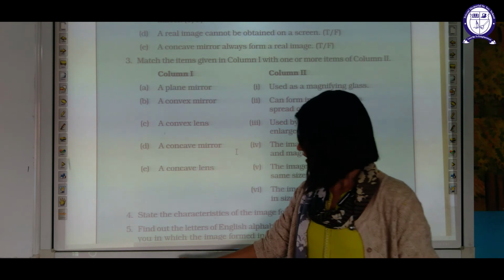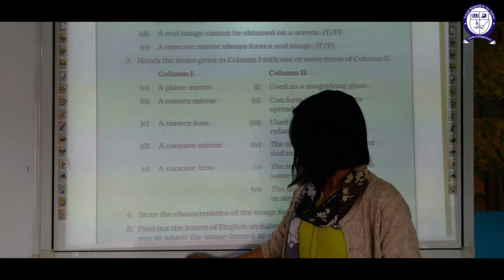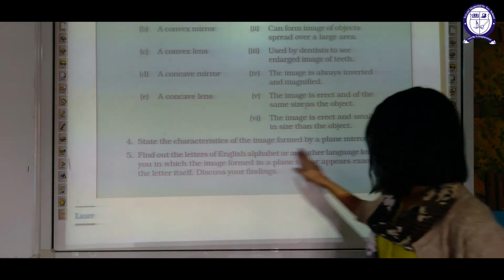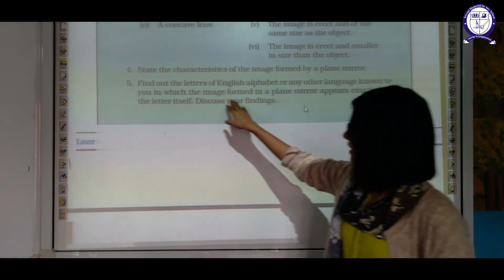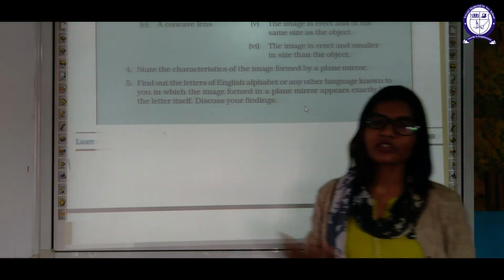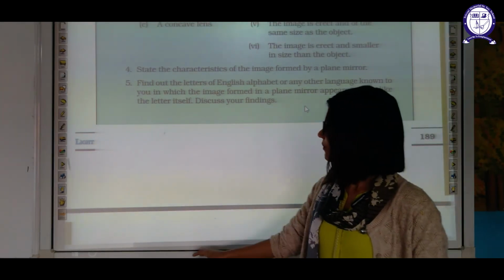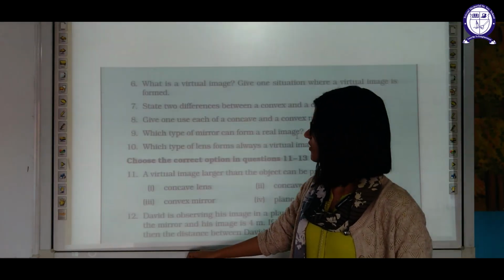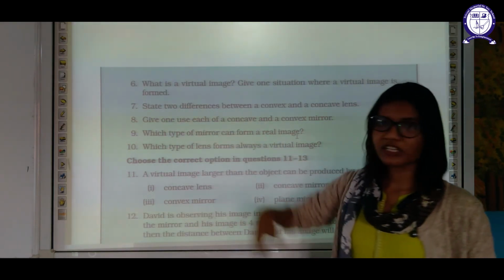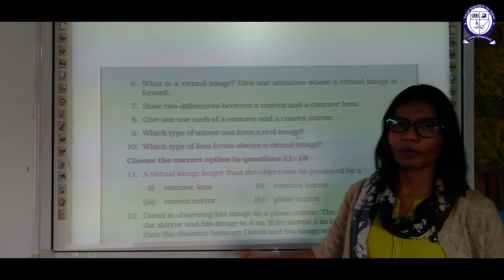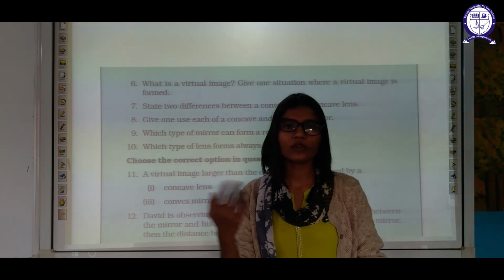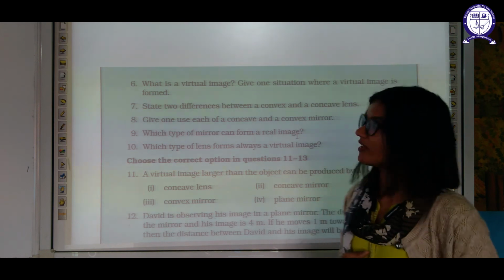Next is, write the characteristics of the image formed by a plane mirror. You have to write all the characteristics. Find the letters of the English alphabet which show lateral inversion, or which do not show lateral inversion. What is a virtual image? An image that cannot be obtained on a screen. For the given situation, you can write: when you are seeing yourself in a plane mirror, that is nothing but a virtual image.